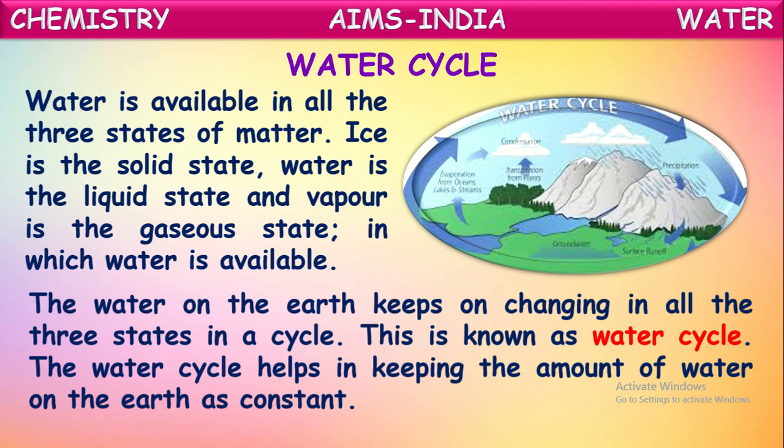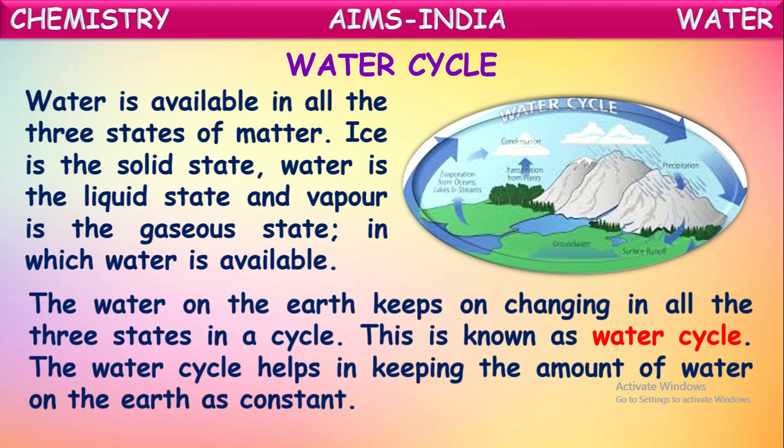The water cycle helps in keeping the amount of water on the earth constant. Yes, because of this water cyclic process only, the water is being maintained in all the forms at a constant rate. Okay. Now let us see what this water cycle is and what processes are involved in it. We are saying water is converting from one form to another form in this water cycle process.